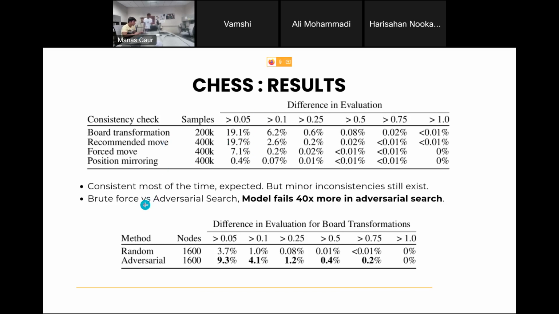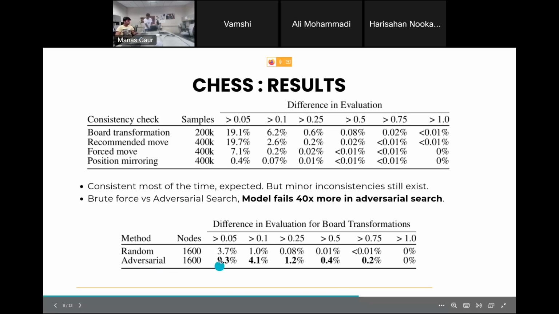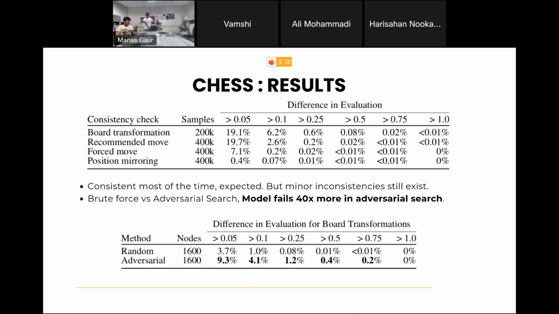And one more thing they did is brute force versus adversarial search. So in the rotation thing, they were synthetically creating data sets, right? In that, instead of just randomly creating chess positions without pawns, they try to use another model to create pawns such that inconsistencies are created. And for this, the results have improved significantly. There are more inconsistencies found when they use adversarial search. So this was the chess experiment. This is not from the safety aspect. It's just to show that even in such a rule-based game, there can be inconsistencies. This is how they started.